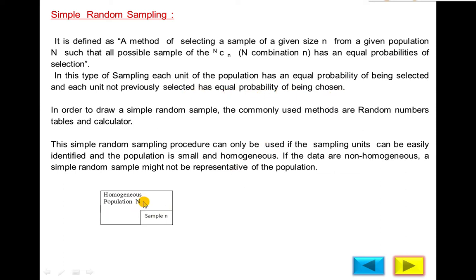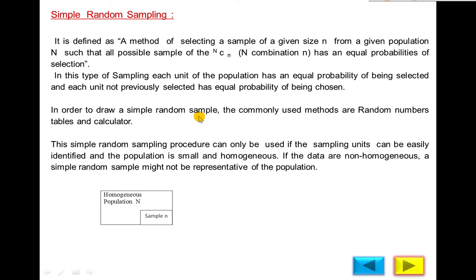Suppose there are three units in the population: A, B, C. If you select first A, then B, then C, or if you select first B, then A, then C, all have an equal probability. So there is an equal probability of being selected among those not previously selected. Both have an equal probability of being chosen.